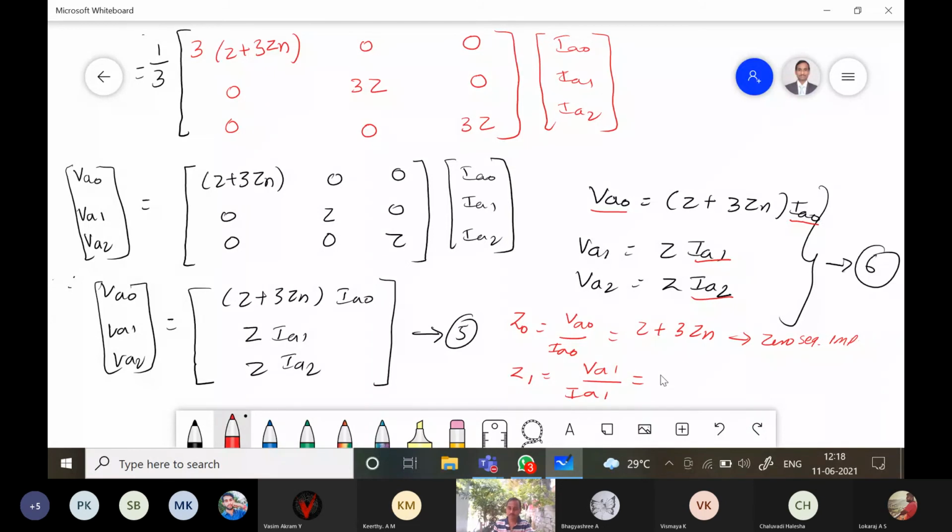This is equal to Z. This is the positive sequence impedance. Similarly, Z2, I will write here, VA2 by IA2 is equal to Z. This is called the negative sequence impedance.